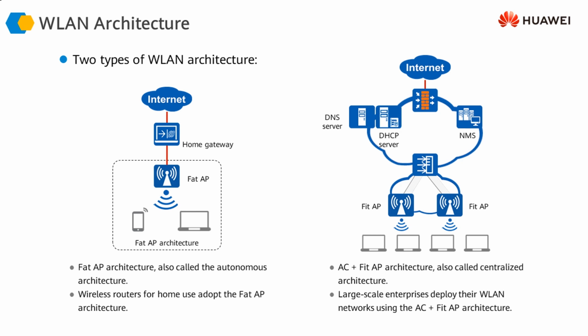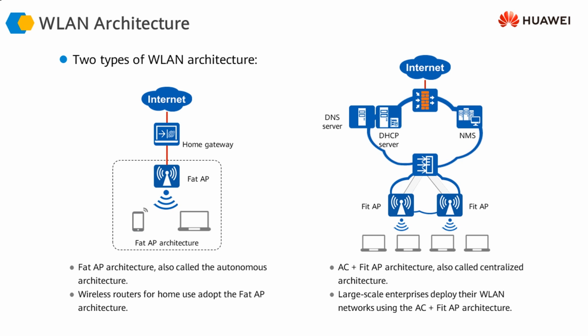So if the access point works as a FAT access point, or it is working in the autonomous mode, this means that it is not being controlled by a controller sitting at the back. Here we can see there is a controller sitting at the back which is controlling different access points. In case of a FAT AP, FAT means that this is an intelligent AP and it is performing most of the wireless LAN functions itself.